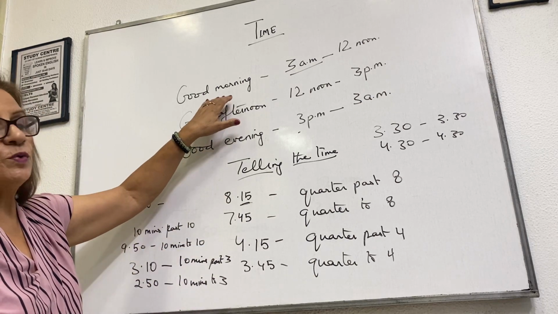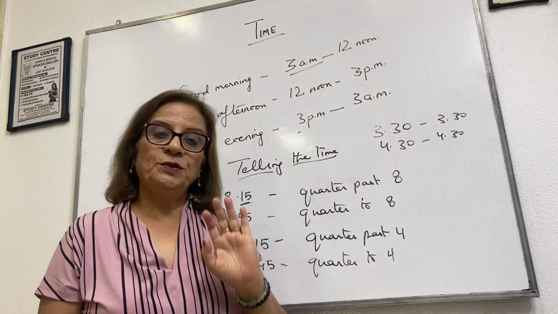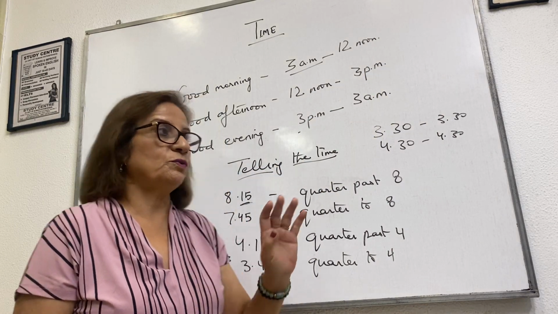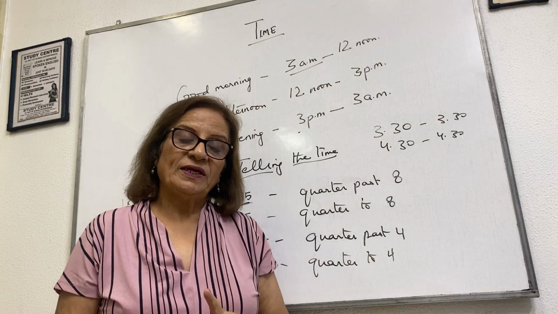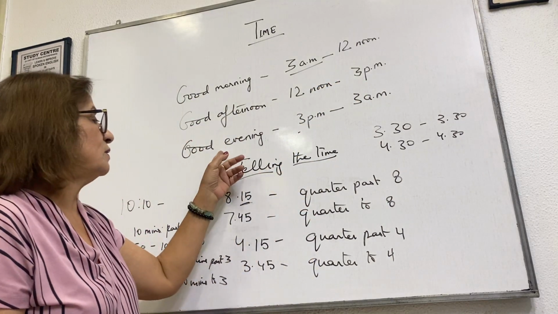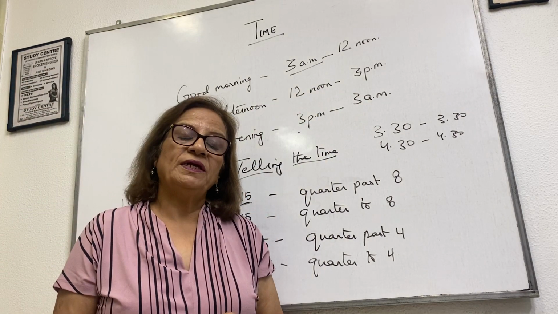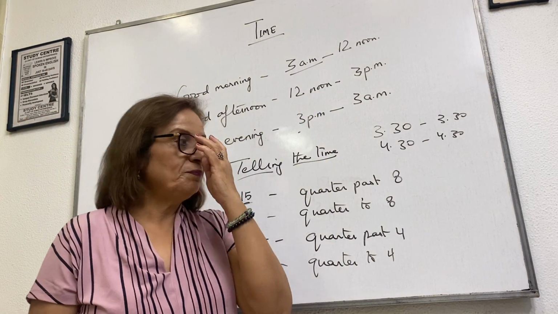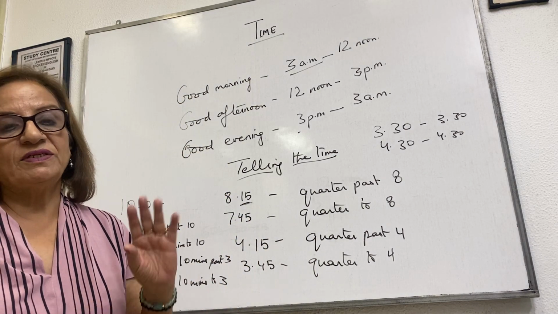When you are wishing somebody, good morning is from 3 a.m. to 12 noon. Noon means afternoon. Good afternoon is from 12 noon to 3 p.m. Then good evening is from 3 p.m. to next morning 3 a.m. Okay? Good night we only say when we are retiring to bed. Then we say good night.